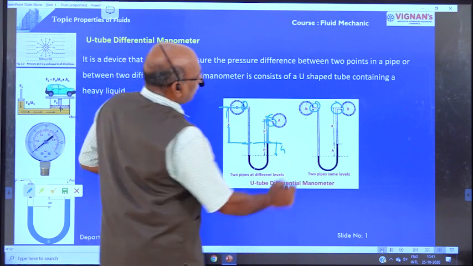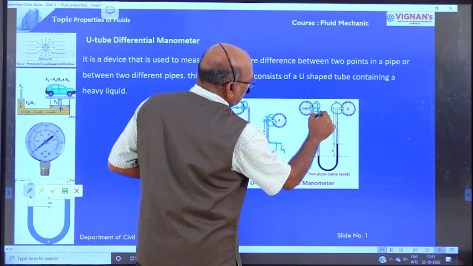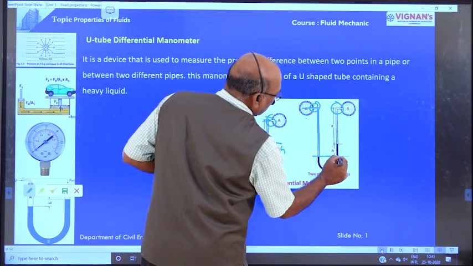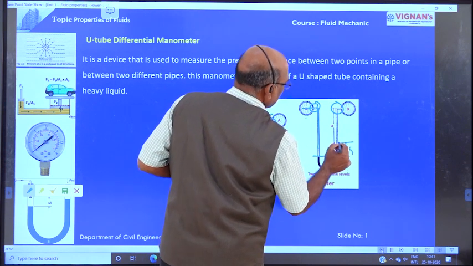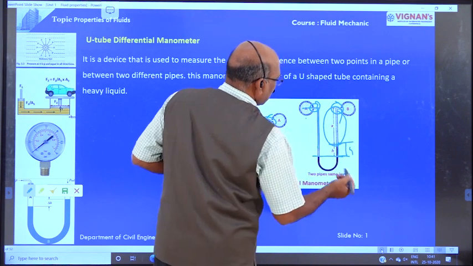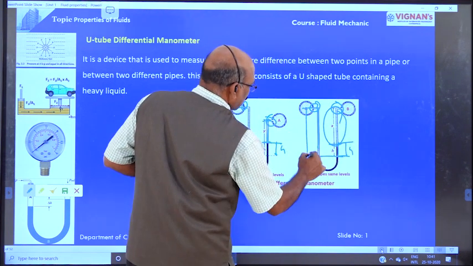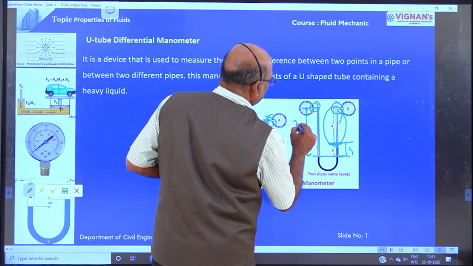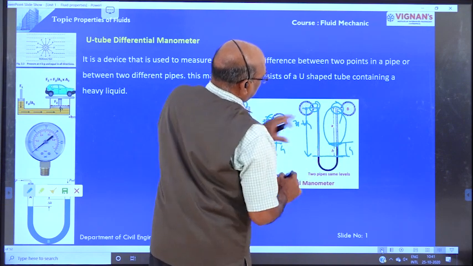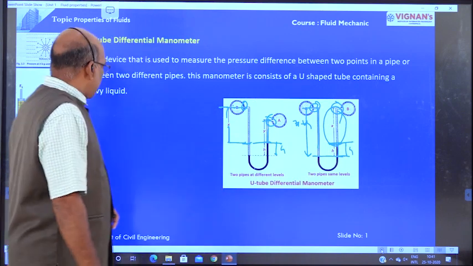Here also the pressure is more on this side because of the high pressure, and the heavy liquid moves towards the right side. This is H, this is X, as in the earlier case. Therefore this distance is equal to X plus H. The total distance is equal to X plus H.